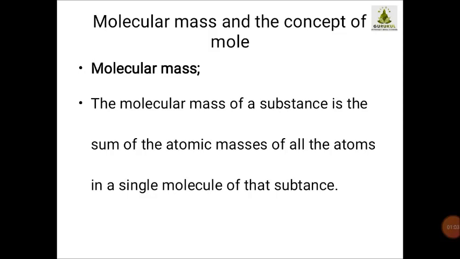It is the sum, which means addition. You are very well aware of the mathematics term sum. Sum means addition. So molecular mass of a substance means the addition of the atomic masses of all the atoms in a single molecule of that substance. That mass we are calling the molecular mass.